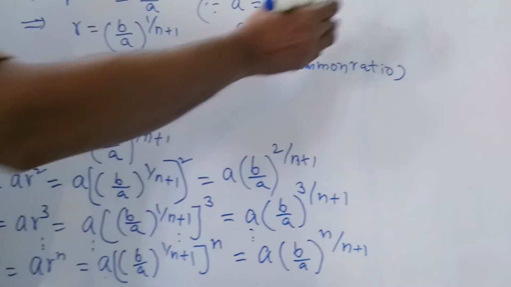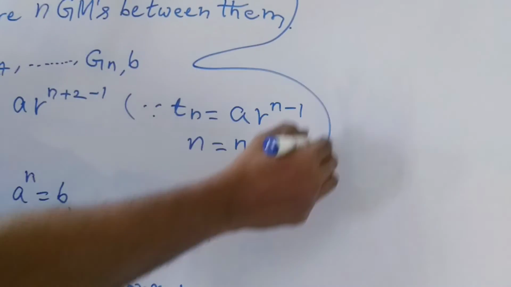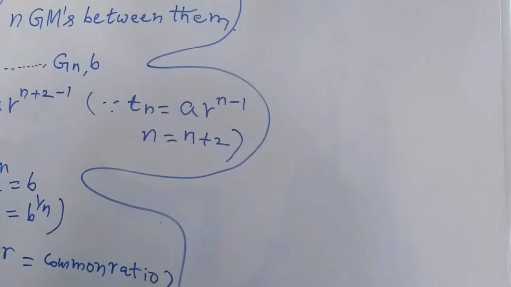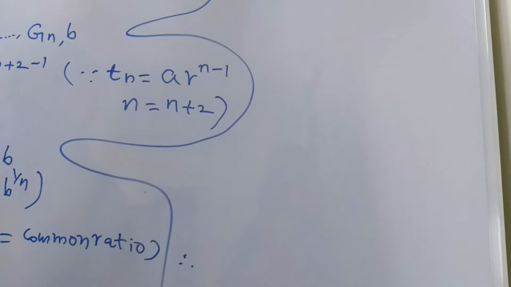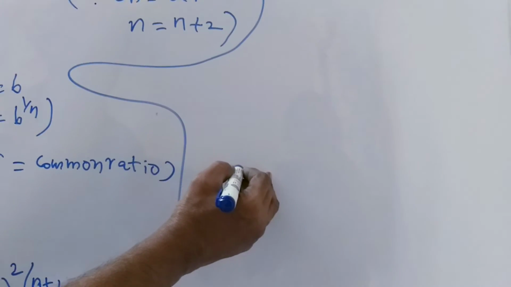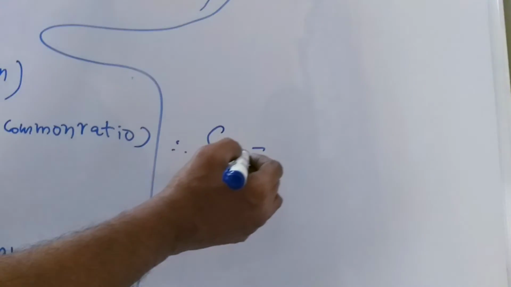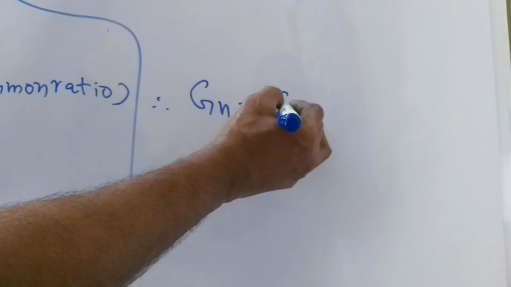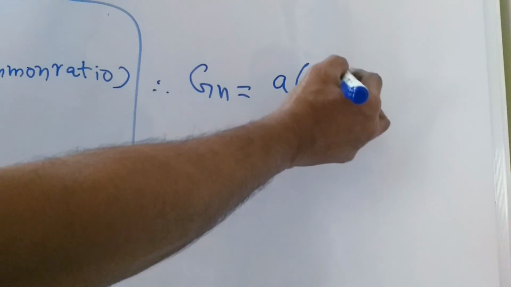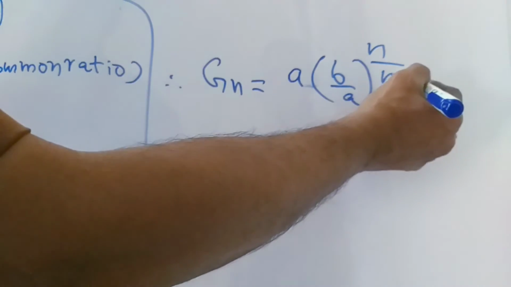Therefore, Gn is equal to a of (b by a) whole to the power of n by n plus 1.